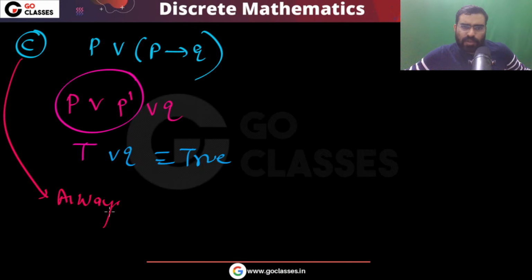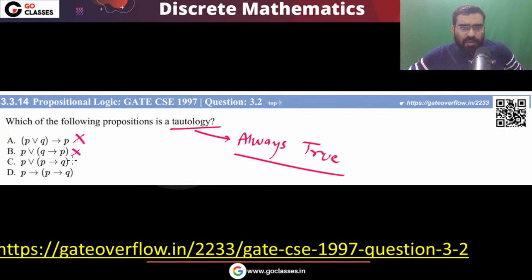You can never make it false. This option C is always true, so definitely this is a tautology. So option C will be your answer.